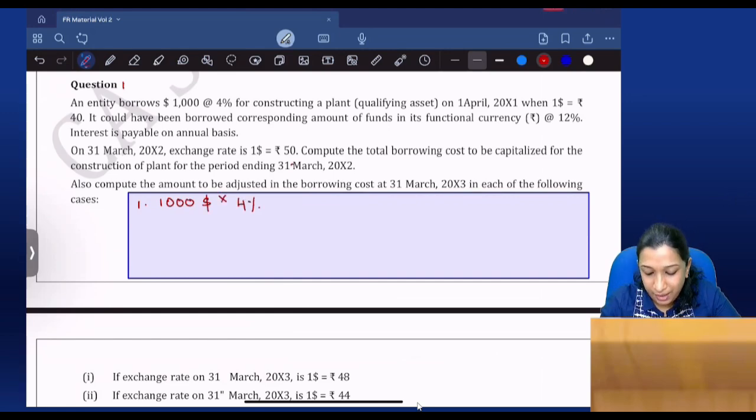When you are paying, your exchange rate is 50. Yes or no? At the time of payment, year end, exchange rate is 50. So $1,000 into 4% into 50, 2,000. This is the actual interest.